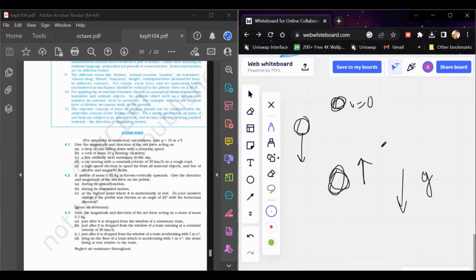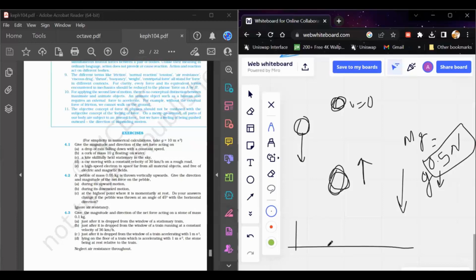So the force of gravity always acts in a downward direction, and this magnitude is equal to mg, where m is the mass of the body and g is the acceleration due to gravity. This mass is equal to 0.05 kg. So if you take g equal to 10 approximately, the force of 0.5 Newton acts on the body at every point, and this direction is in the downward direction, right? And the last part says, does your answer change if it was thrown at 45 degrees?